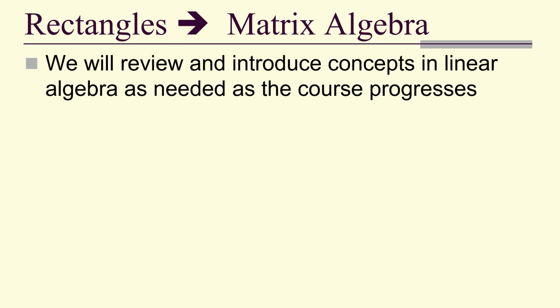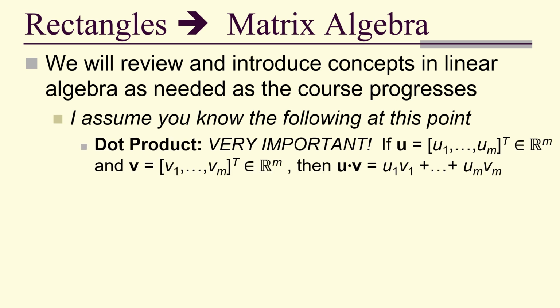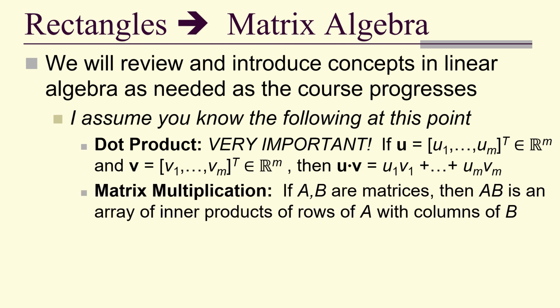So we'll review and introduce concepts in linear algebra as we need, but I do assume that you know the following at this point. The dot product, which is very important. If I have U in bold equals U1 to UM transpose, that means it's actually a column because the transpose of the row is the column. We often do this because that way we can write the column in line with the text by saying that you transpose it to make it a column. So we have U and V in Rm. U dot V is the sum of the products of the coefficients respectively.